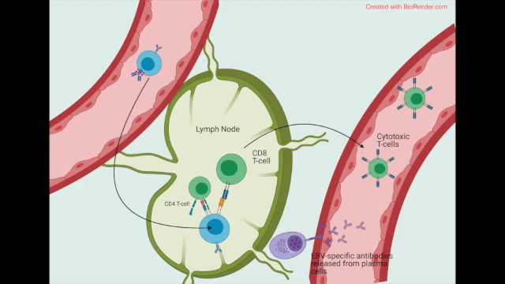Once inside the lymph nodes, B cells promote CD8 T cell binding. CD8 T cells are also known as cytotoxic T cells, which are released into the bloodstream and help prevent reactivation of EBV. B cells will also bind to CD4 cells, which in turn activate each other. After B cell activation, B cells will convert into plasma cells, which will in turn release EBV-specific antibodies.